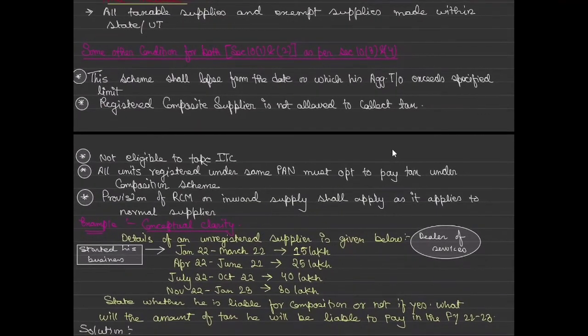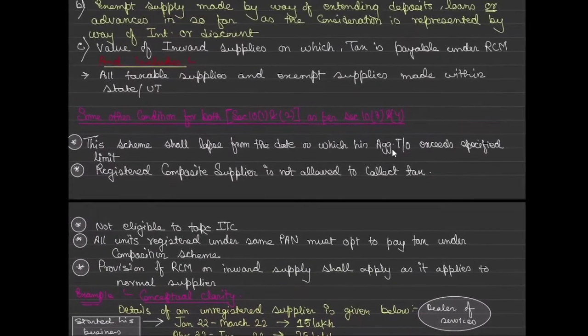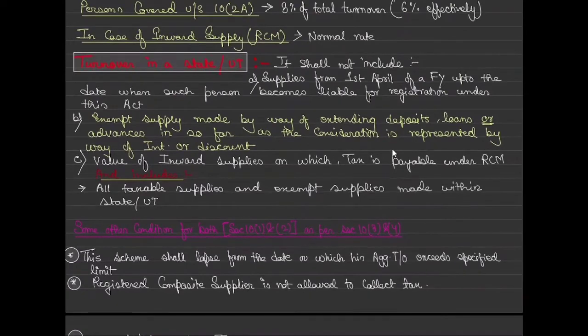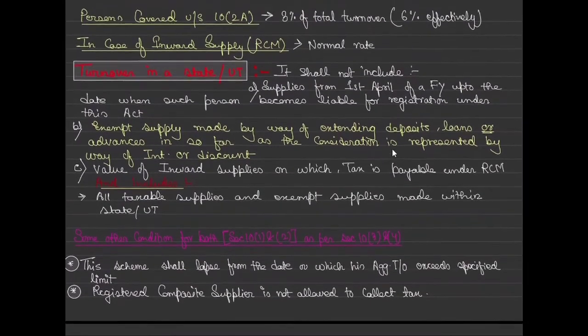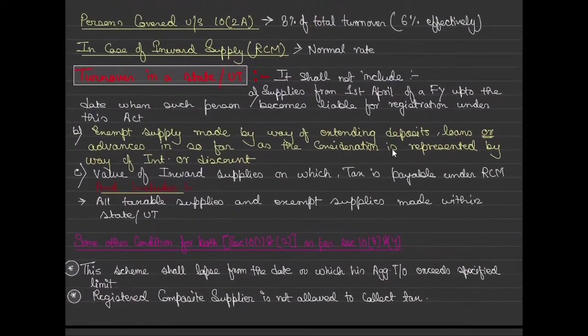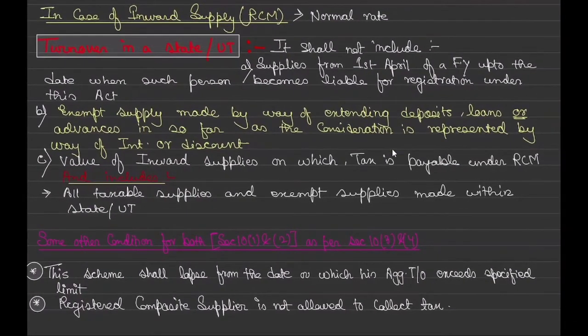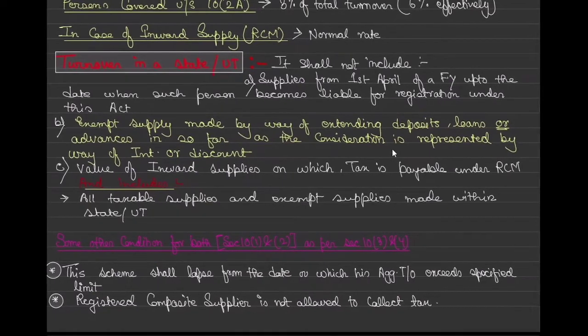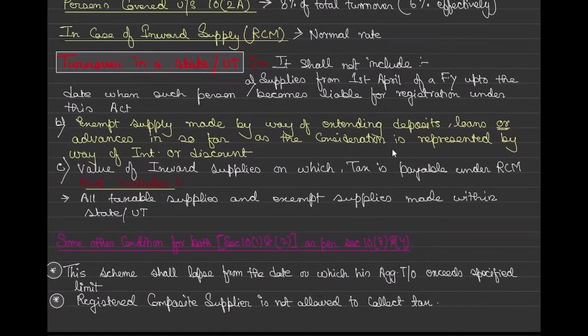Okay. So last what we saw was a turnover in a state, because whenever we talk about taxes to be paid, it is always on total turnover in a state. So we read that it will include both the taxable as well as the exempt supply, because here we talk about total turnover, whereas taxable turnover means only taxable supplies.